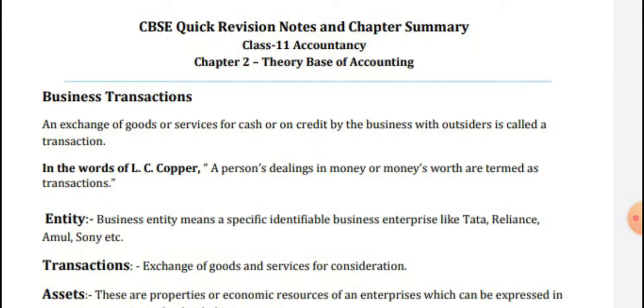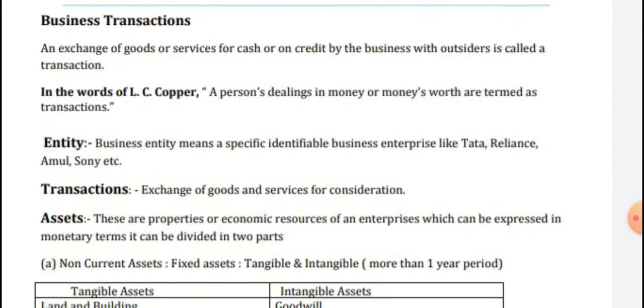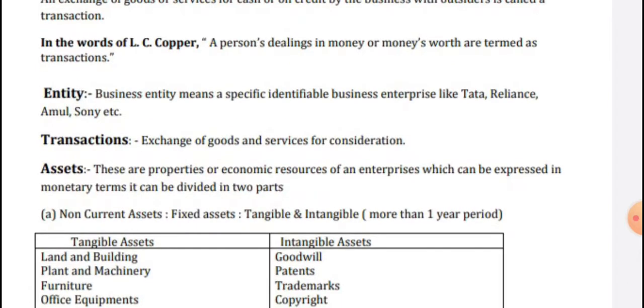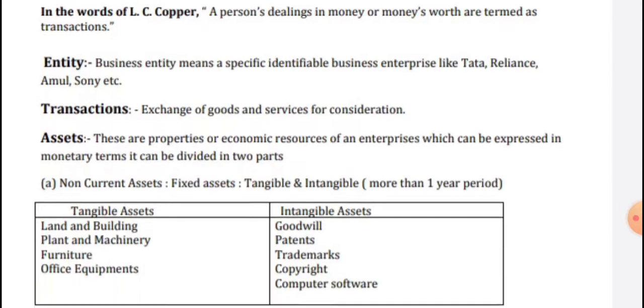So a person that is dealing for money is called a transaction entity. Business entity means a specific identifiable business enterprise, like Tata Industry, Reliance, Amul, Sony. Those industries we can identify, and that is called the entity. Transaction is an exchange of goods and service for consideration.